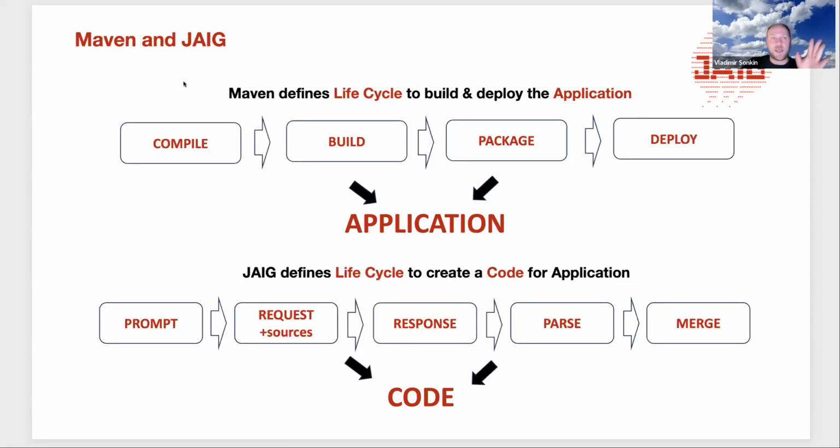And Maven and JAIG are also a little bit similar, because both of them are build tools, and both of them have a life cycle. The life cycle allows us to go through steps like compile, build, package, deploy. In JAIG, we go through steps: prompt, request, where we have some inclusions of the sources, response, parse this prompt, merge this prompt, and finally, as the final result, we have an application, and here we have the code, which can then be used with other tools, with Maven, to build the application.